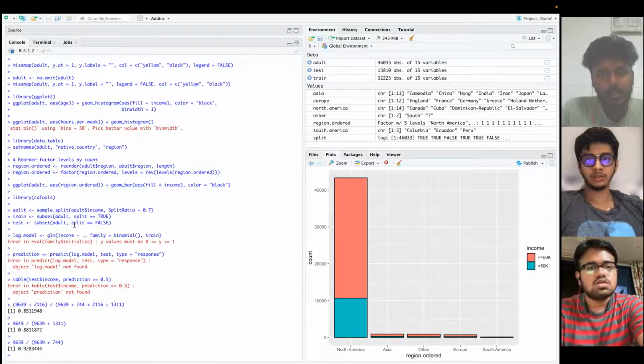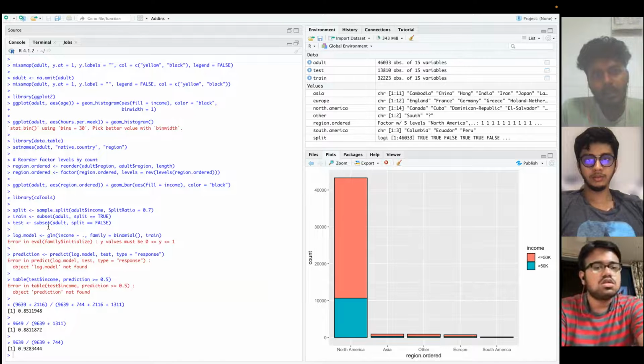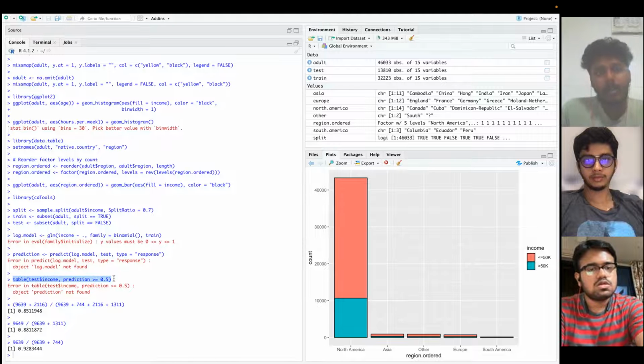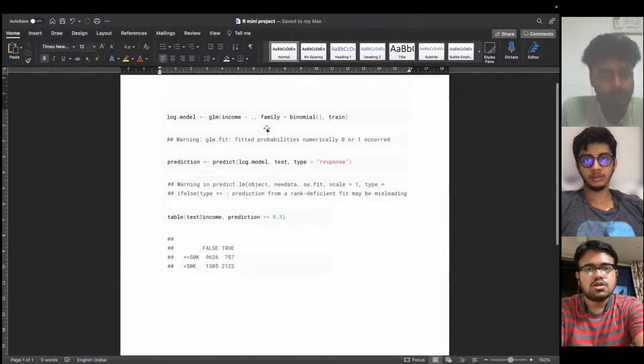Now we start with the prediction using the log.model function. Here we are initializing predictions on the test data using our logistic regression model, log.model. We specify type response so that we predict probabilities instead of log odds. Now we have a matrix known as the confusion matrix. We can compare our results using a confusion matrix, since our predictions are probabilities, not 100% sure. We specify probabilities that are above or equal to 50% to be true and below 50% to be false. That is, above 50,000 is true and below 50,000 is false.